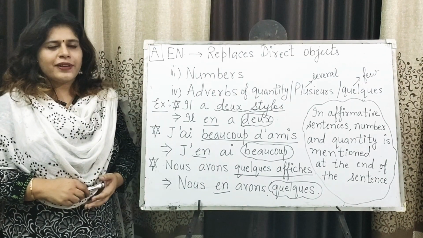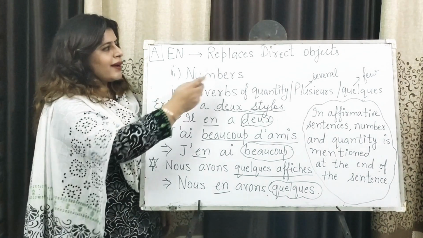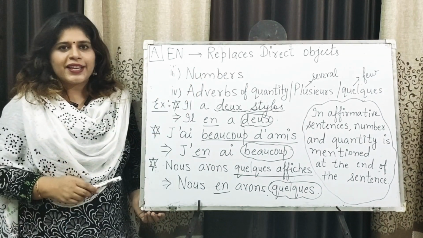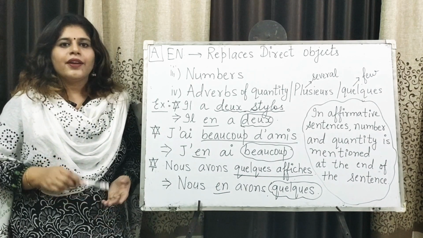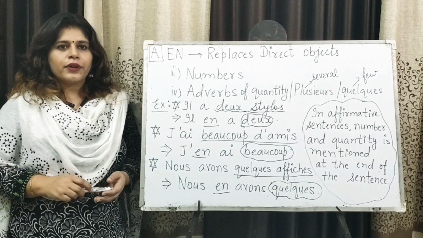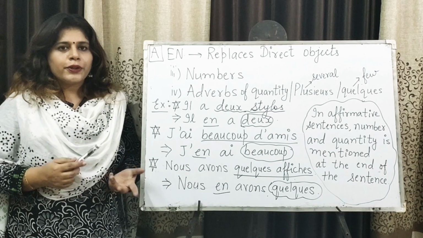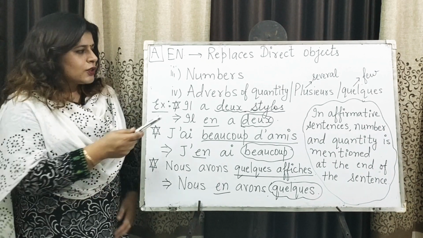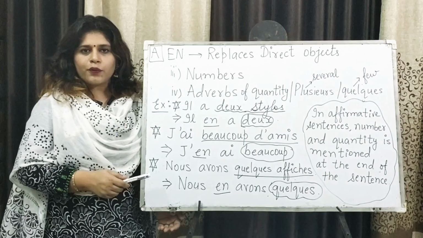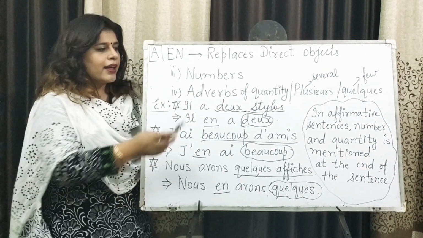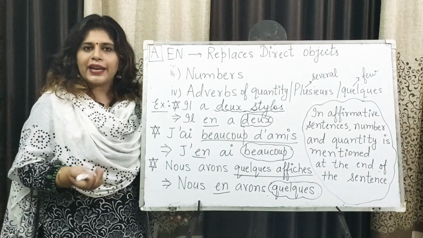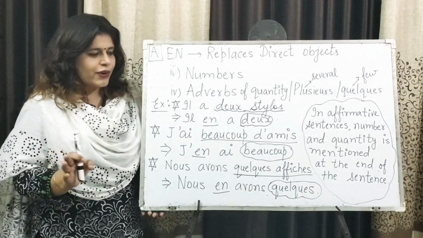Now in the third part, we will see that if numbers come with a direct object, they don't take COD, they take en. As well as the adverbs of quantity: beaucoup de, a lot of, un peu de, a bit of, tant de, so much, so many. All these adverbs of quantity and other adverbs too, like quelques and plusieurs, if they come with a direct object, they take en and not COD.